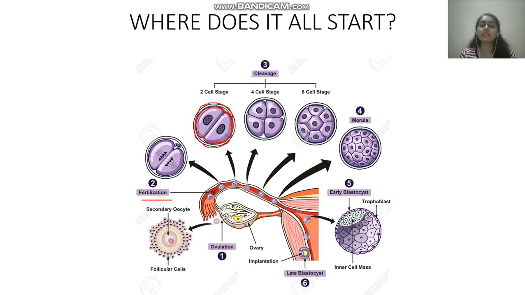Yes. After that, there will be one more cleavage. All these are mitotic division, we know. One more cleavage, which gives rise to 4 cell stage. After that, one more cleavage will give rise to 8 cell stage. After this entire part, this is known as blastula stage.